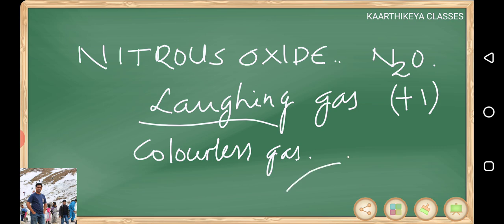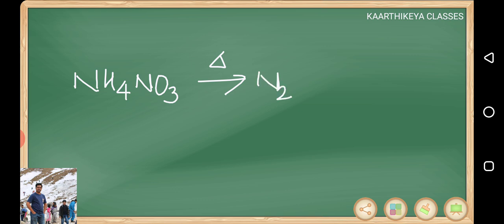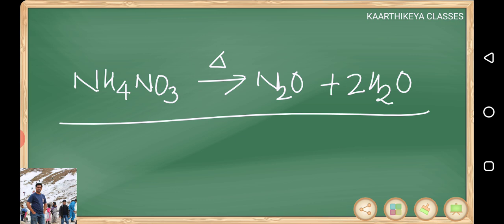Okay. And other specialties of this nitrous oxide: it is prepared by NH4NO3 on heating giving N2O plus 2H2O. Method of preparation: ammonium nitrite when heated, nitrogen gas comes. Ammonium nitrate when heated, N2O comes. Okay, nitrous oxide N2O, laughing gas. It is a neutral oxide, so no reaction with acids or no reaction with bases.